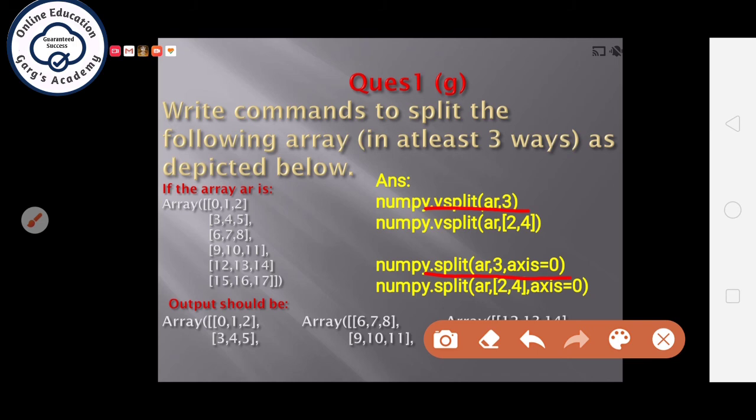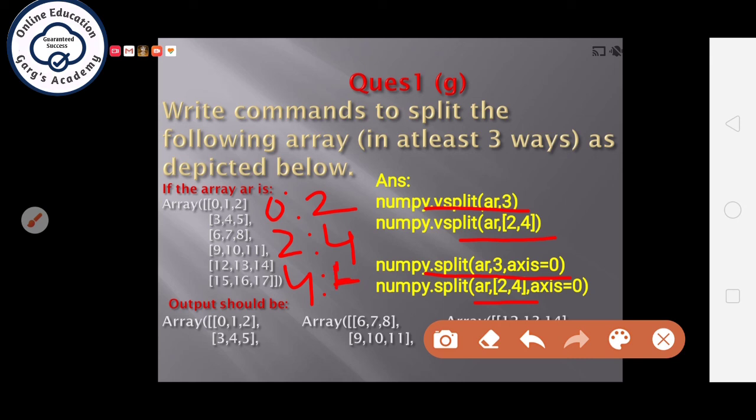Now if we write it as, means instead of giving the number of partitions, if we give the list, then how will it do the partition? It will do the partition in steps of 0 to 2, 2 to 4, and 4 up to last.